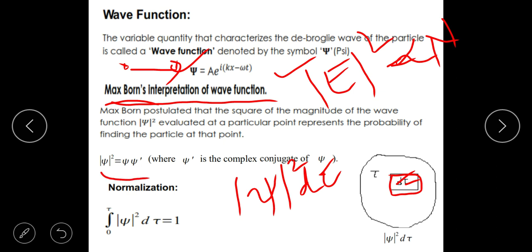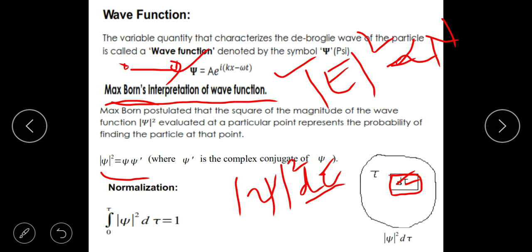If you simply square it, you will get a 2i factor, right? That's why, suppose that psi is A into e power i(kx minus omega t). What is the complex conjugate of it? A into e power minus i(kx minus omega t). When you take psi square, e power plus i and minus i will cancel. It will give you A square, which is a real number. So Max Born's interpretation is, whatever number you are going to get here, that will be the probability of finding that electron in the vicinity of this.